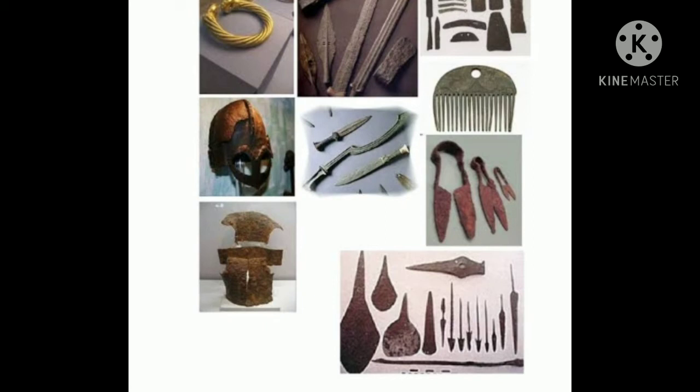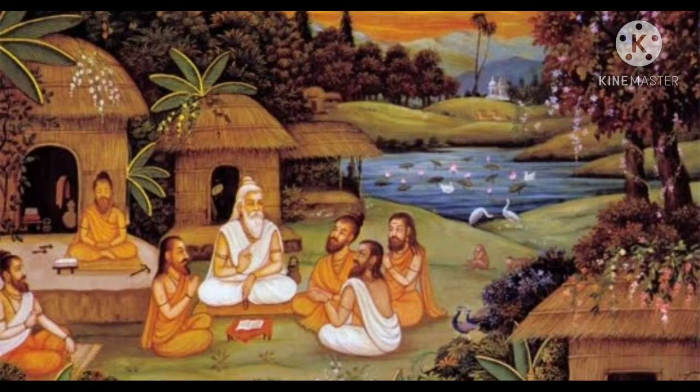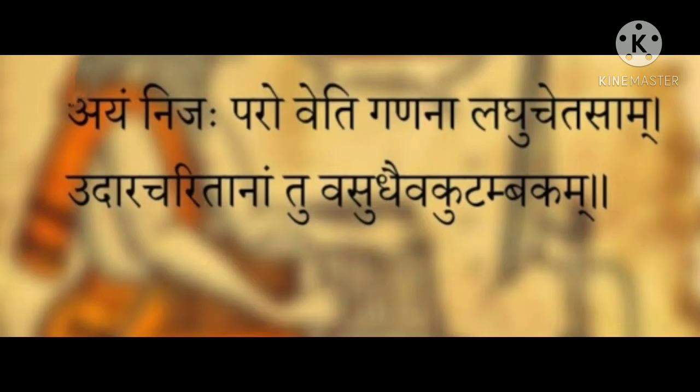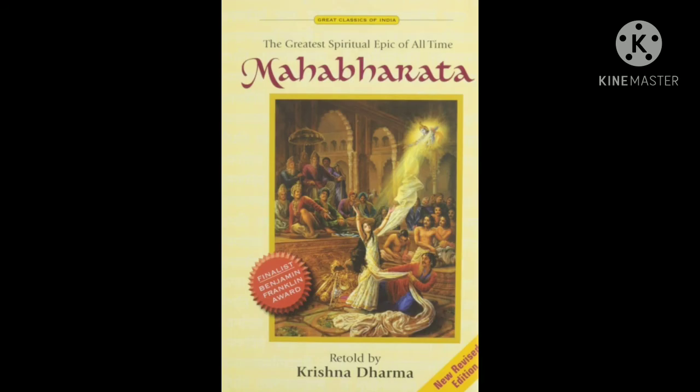The ancient period in India began with the first great civilization, that is, the Indus Valley civilization. After the decline of this civilization began the Vedic period. During this period, a new group of people came to India from Central Asia around 1500 BC. They were called the Indo-Aryans and they spoke the Sanskrit language. The Indo-Aryans learned the use of iron and began making tools. We can learn about the Indo-Aryans from the four Vedas and the epics like the Ramayana and the Mahabharata.